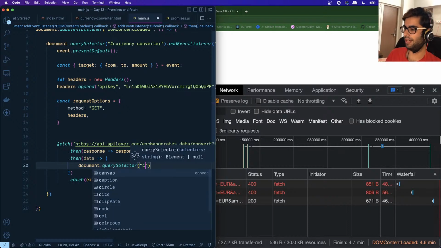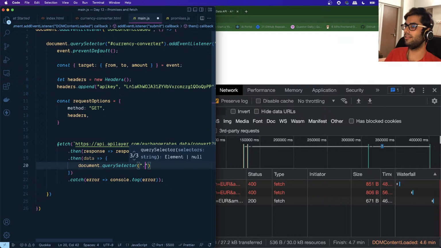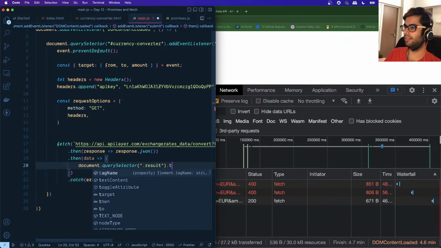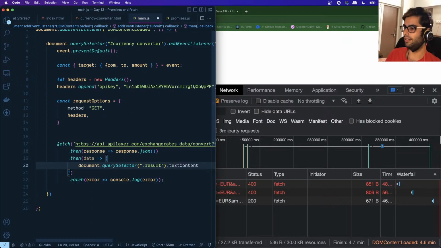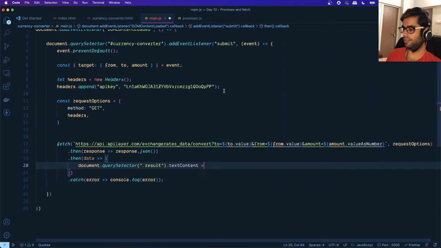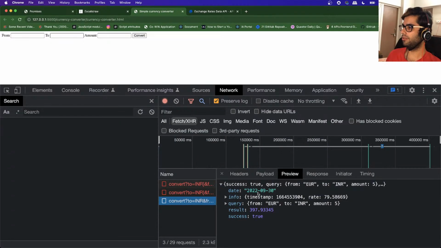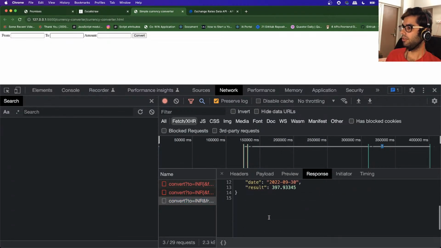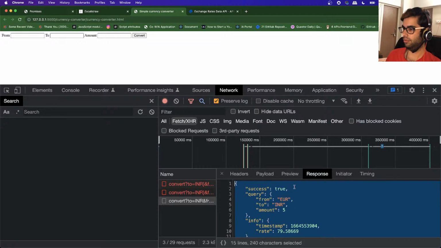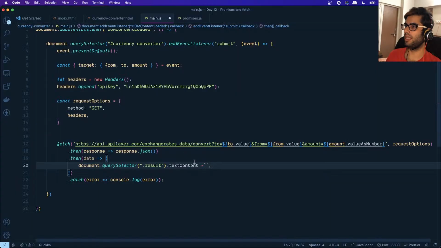We want to get that element by its class name, which is result. Once we have that available, we will access its text content, and we will set the text content as follows. Let me just copy this so that I know the fields that I want to make use of.